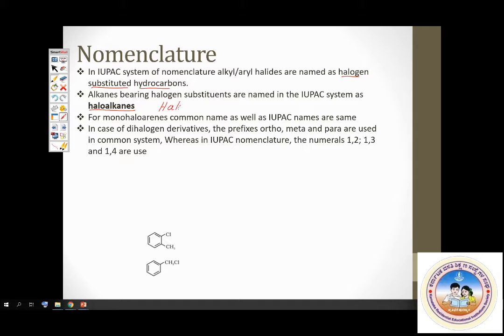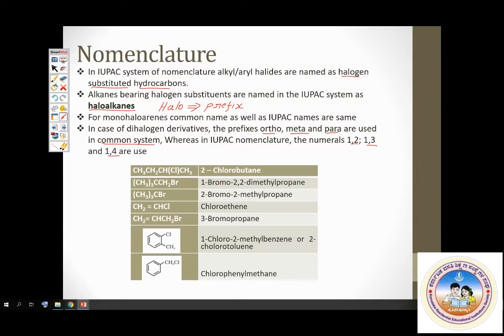If it's fluorine, fluoro. Chlorine, chloro. If it's bromine, bromo, like that. Then in case of dihalogen derivatives, instead of prefixes ortho, meta, and para, you use numbers 1,2, 1,3, 1,4 in the IUPAC system, whereas ortho, meta, para are used in the common system. So these are some basic rules and some examples. We have named these compounds in our first chapter. Let's not do it again.